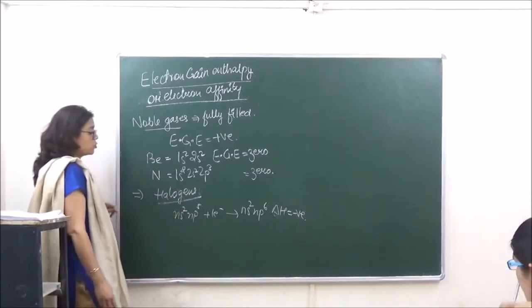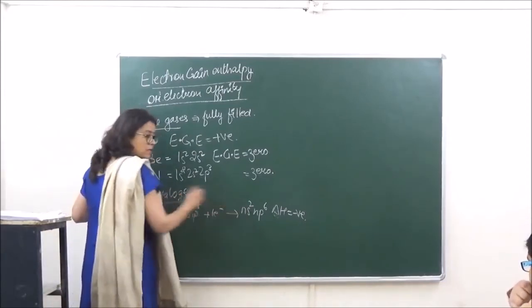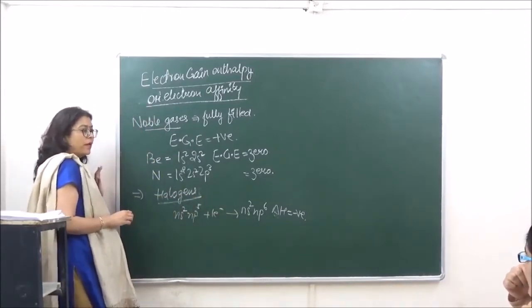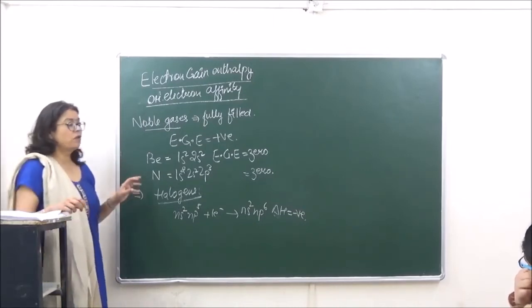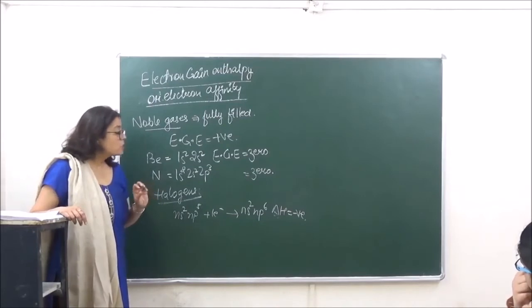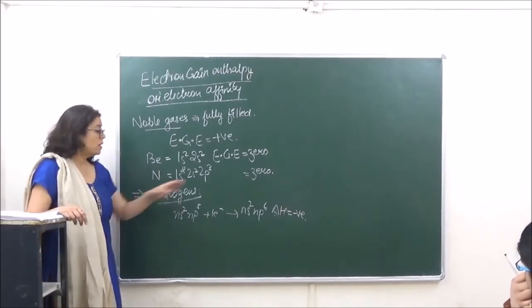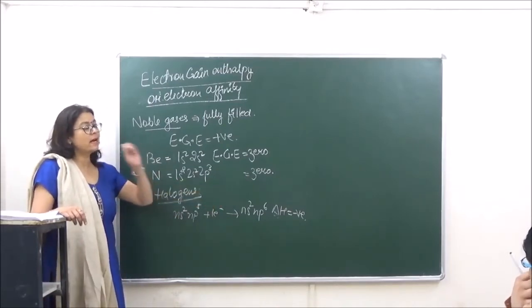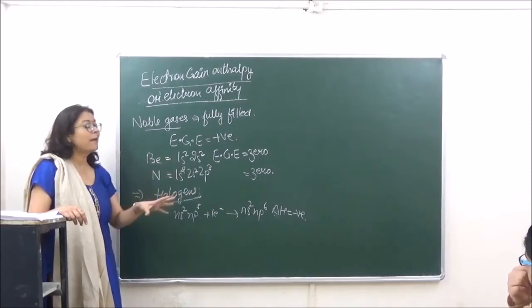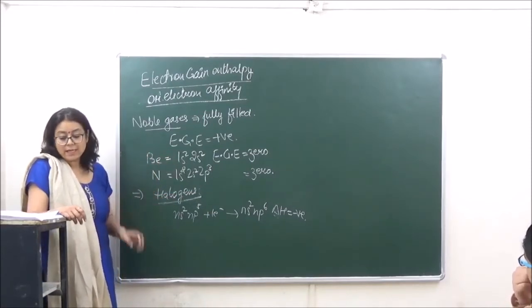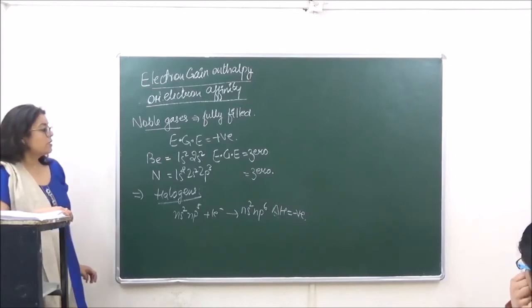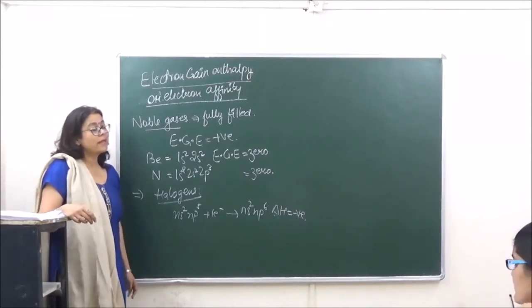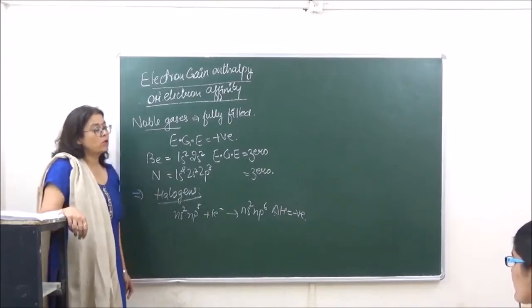Now if we wish to add one more electron, because it is a fully filled orbital already, there is no place for the incoming electron, because these electrons are going to repel the incoming electron. So there are inter-electronic repulsions over here, as a result of which the value of delta H in this case may be positive.